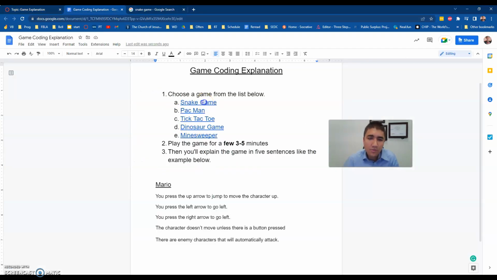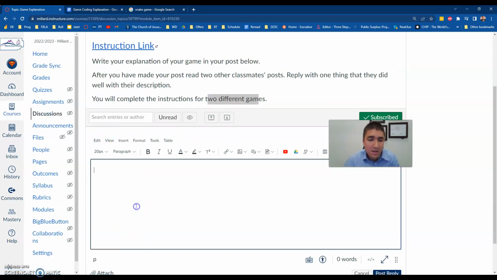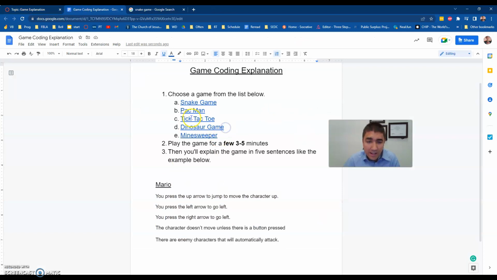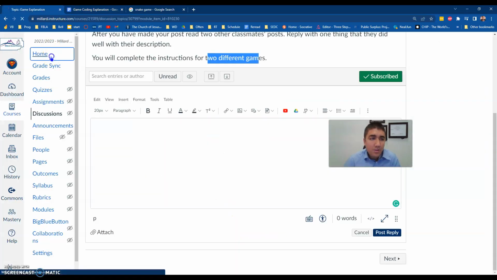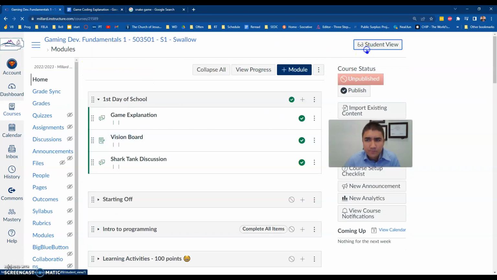So choose Snake game, play it for 3 to 5 minutes, and then you'll write out 5 sentences like this. Right here, you click reply. This is where you'll type your sentences. After you hit post reply, you'll be able to see other students and see how they explain their game. Maybe they did it better, maybe they didn't do as good as you. Just go through and read other people's, and then choose a different game and do the same thing twice. After you finish with that, you'll go down to the next task right here.